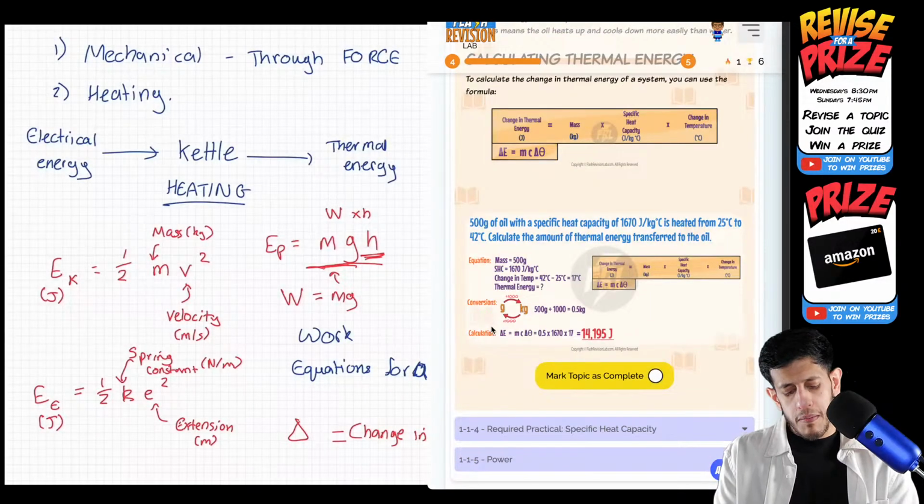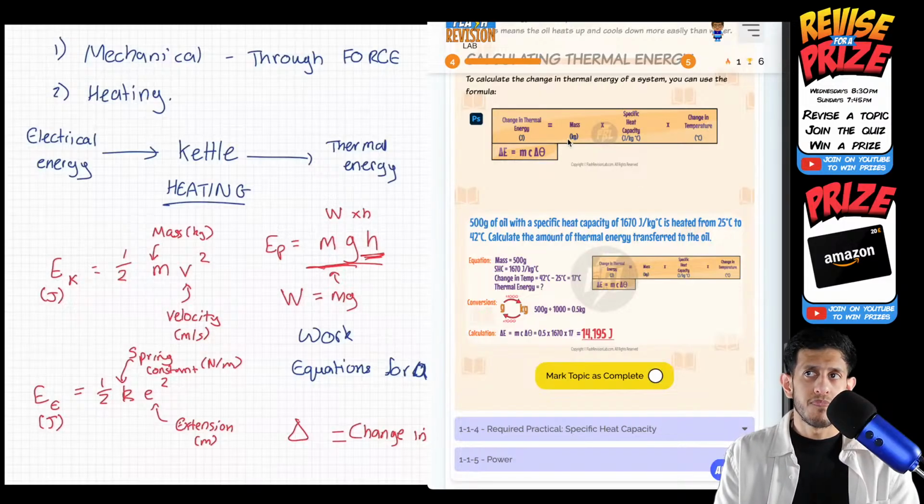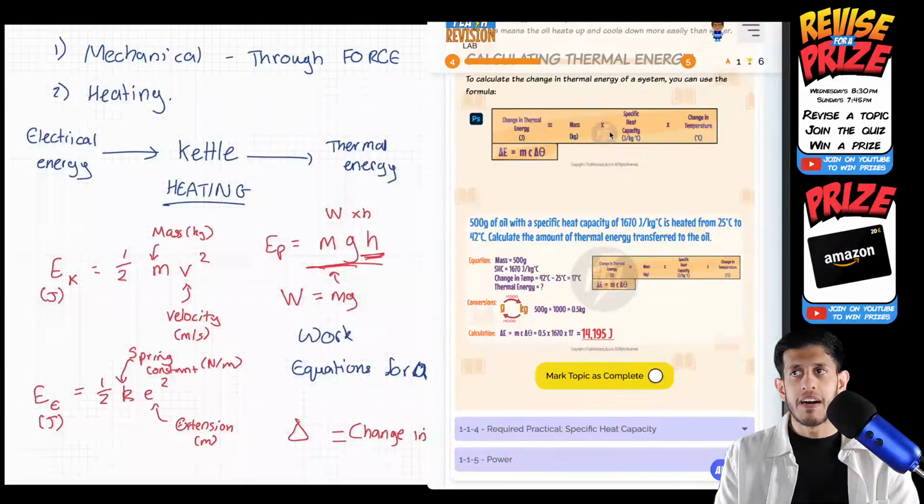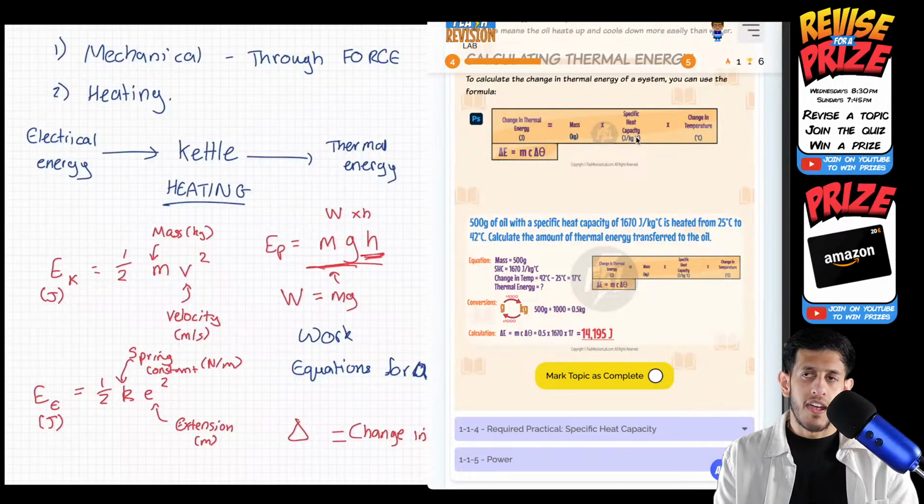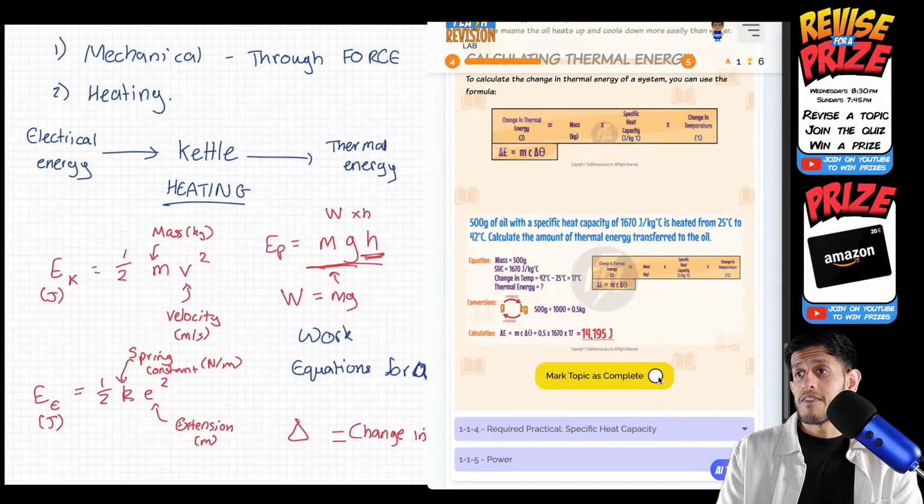Using that equation, there can be ways that you ask to work out one of these four things, but you'll know the others. So if they ask you for energy, they'll definitely give you mass, specific heat capacity, and change in temperature. And any way around you want to flip it for any of those four things. So that is specific heat capacity.